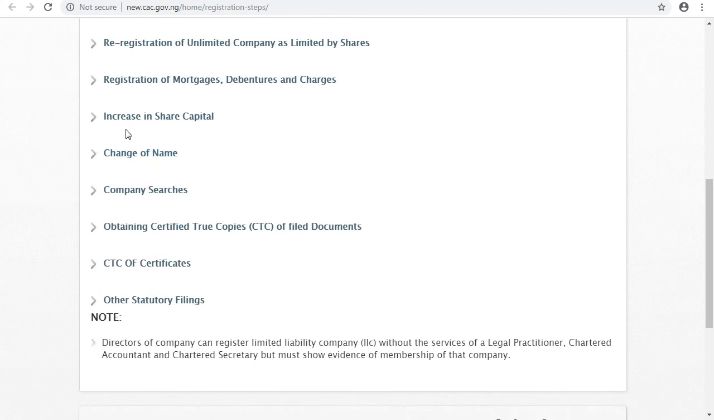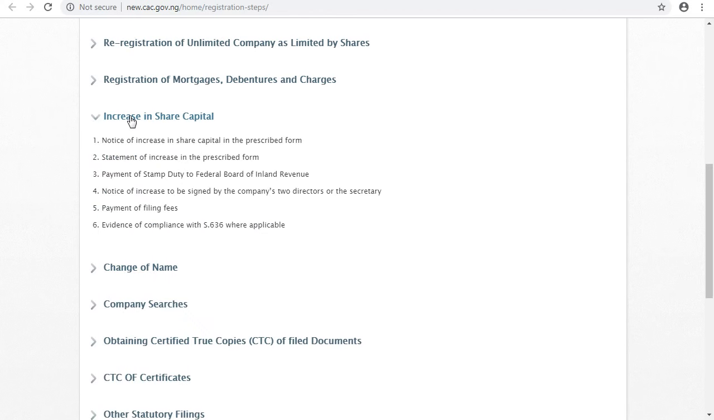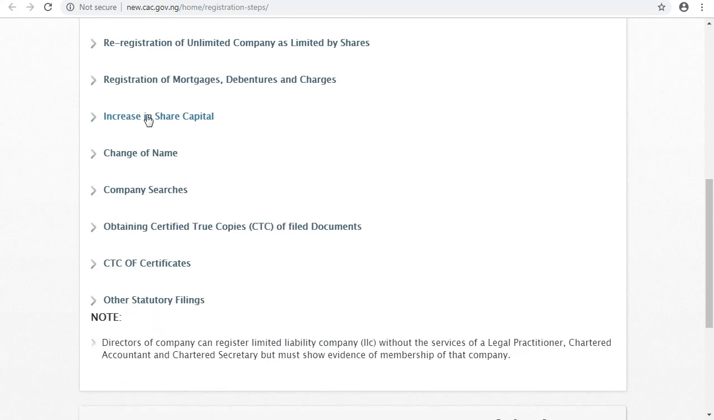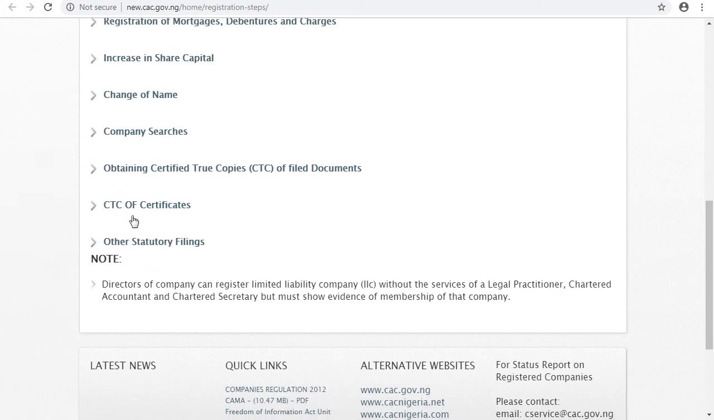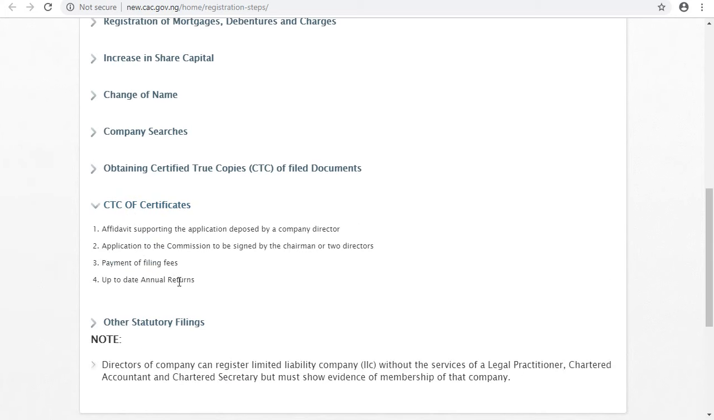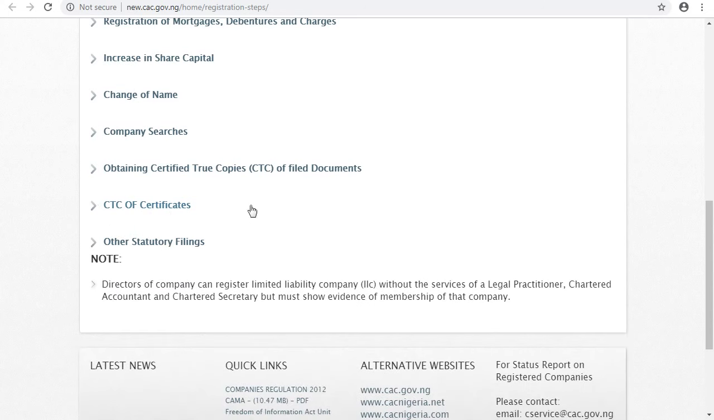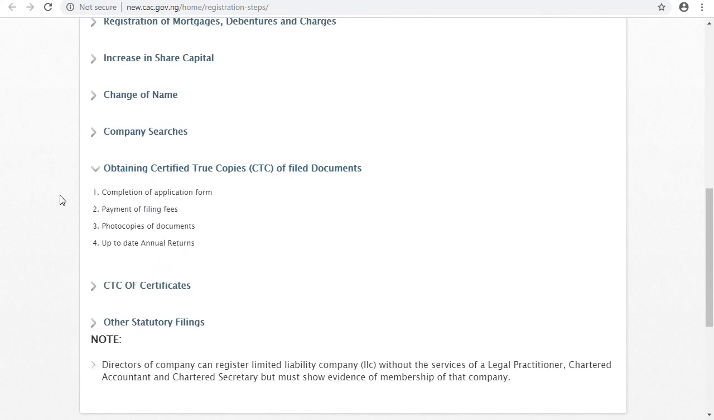If you want to increase the share capital of your company, either private or public, you also come here for a guide on how that could be done. If you want to get CTC certificates, this is where you get how to apply for your certificates and all that. If you want to obtain certified true copies (CTC) of a filed document, here also they give you a guide on how to go about that.